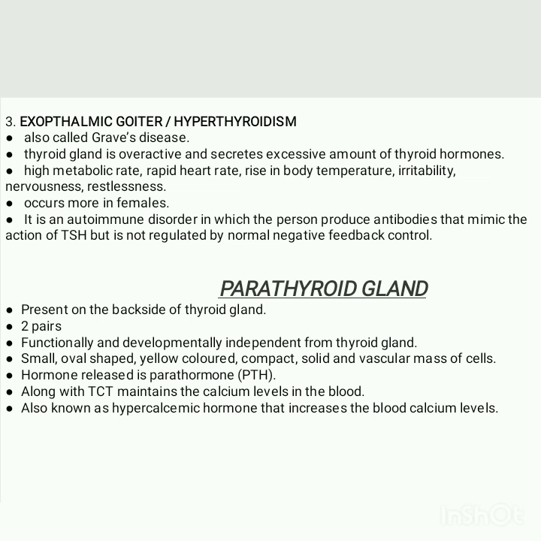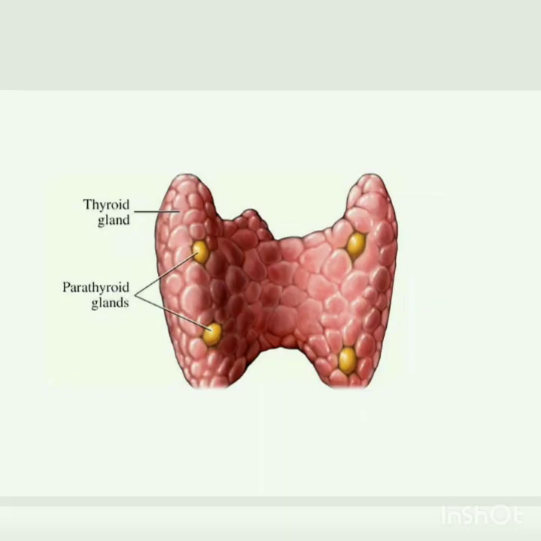The hormone they release is the parathormone, and along with TCT, that is calcitonin, they maintain the calcium level in the blood. And they are also known as the hypercalcemic hormone. Hypercalcemic means they increase the blood calcium levels. This is the picture of the thyroid gland and the parathyroid gland. The parathyroid glands are these small yellow ones and the thyroid gland is the large one.